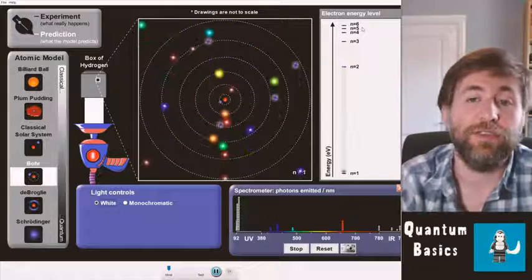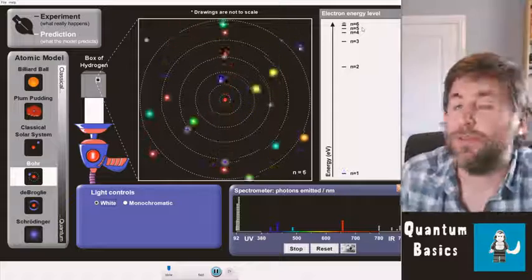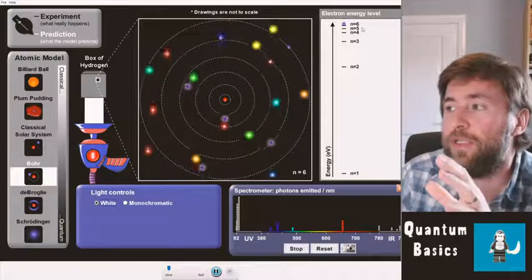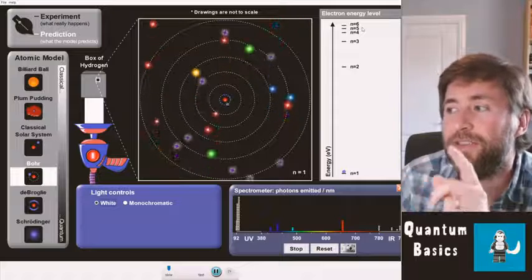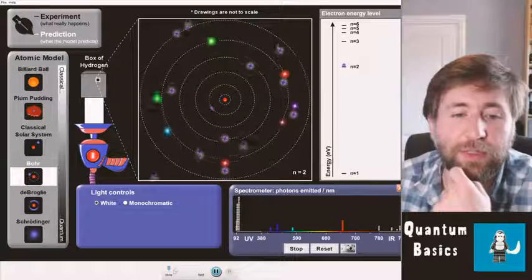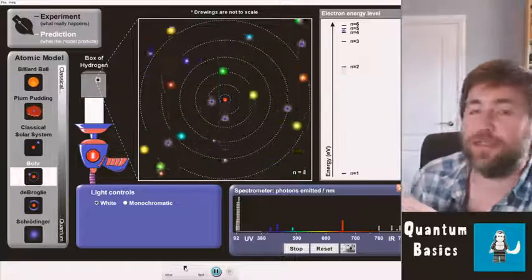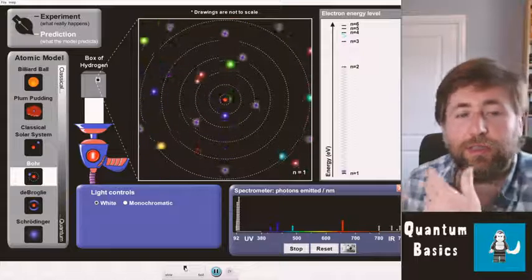And the photon it emits corresponds to that energy level change. So the first time you see that electron energy level diagram, it looks quite complicated, but in fact, it's a simplified picture. I'm just going to speed that up so you can watch that just a little bit. Excitation and de-excitation are shown there.